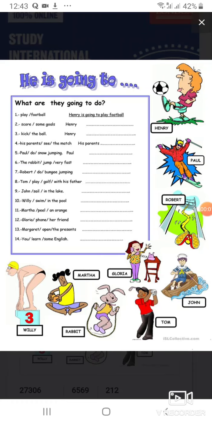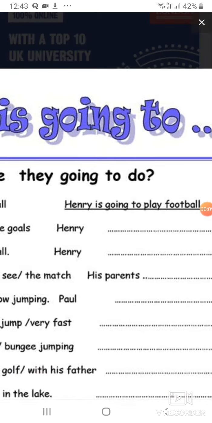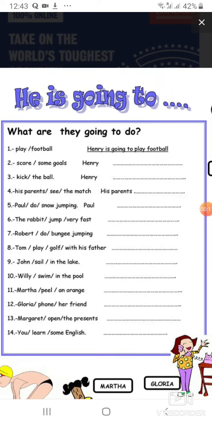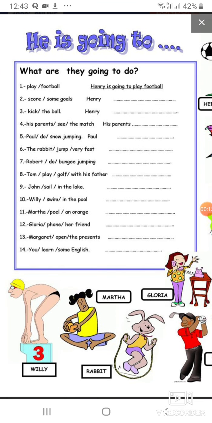Good afternoon, class. Today we're going to have a look at using the words going to. These words are used when we talk about the future, like what you are going to do in the next 5 or 10 minutes, or what you're going to do in the evening or at night time, or tomorrow. Okay, so how do we write this?